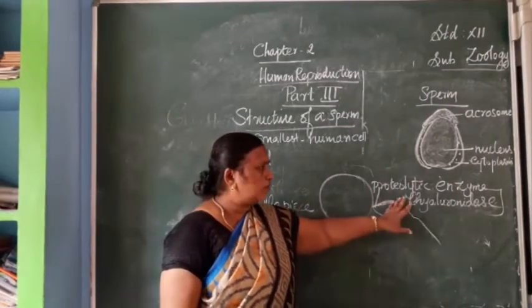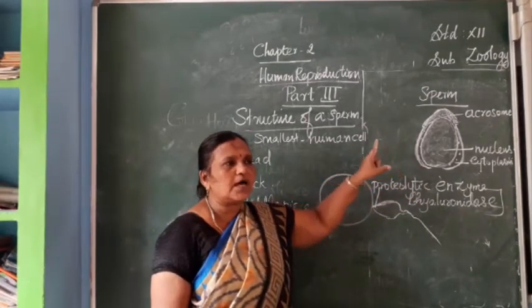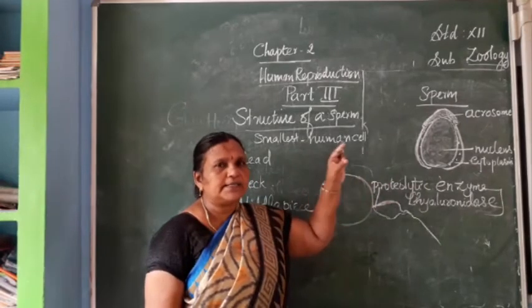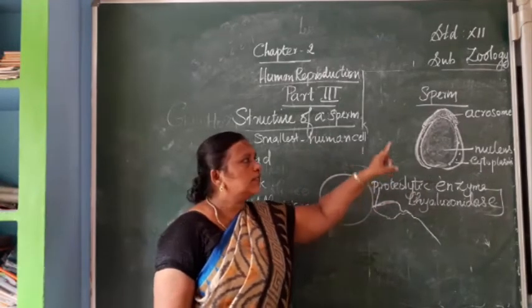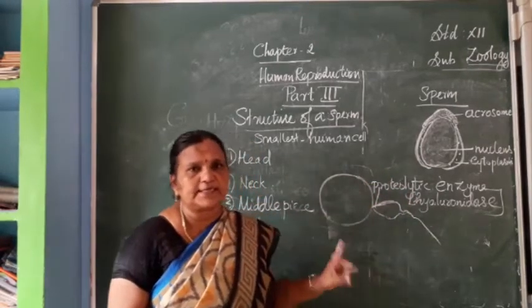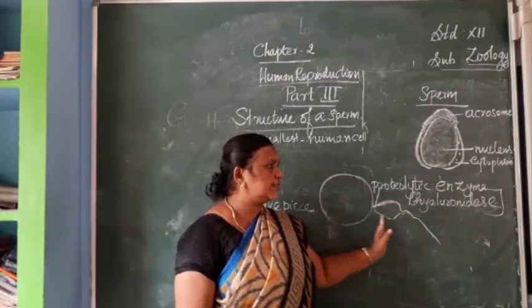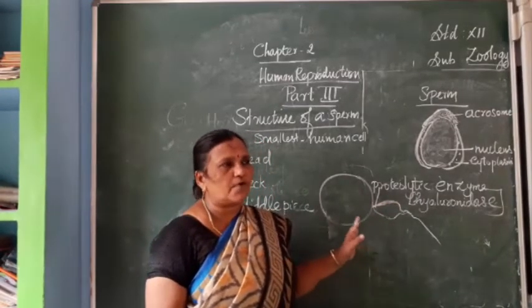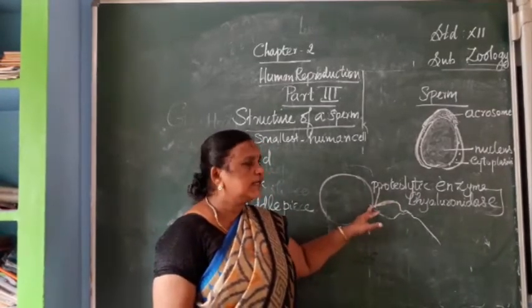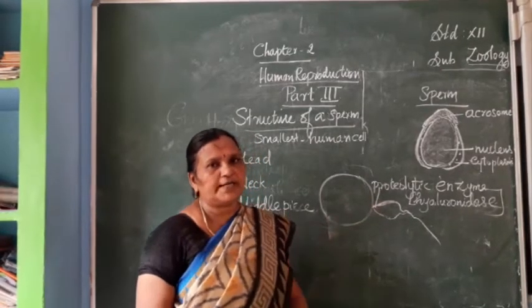This enzyme is present on the sperms, especially on the acrosomal area of the head region. It is a proteolytic enzyme, and its function is breaking down or dissolving the layer of the ovum during fertilization.